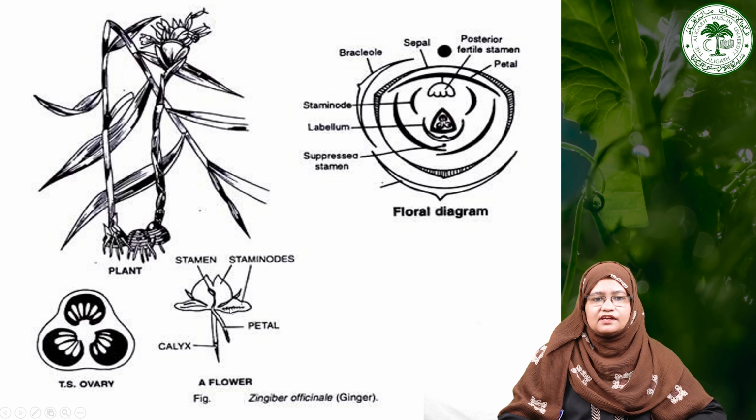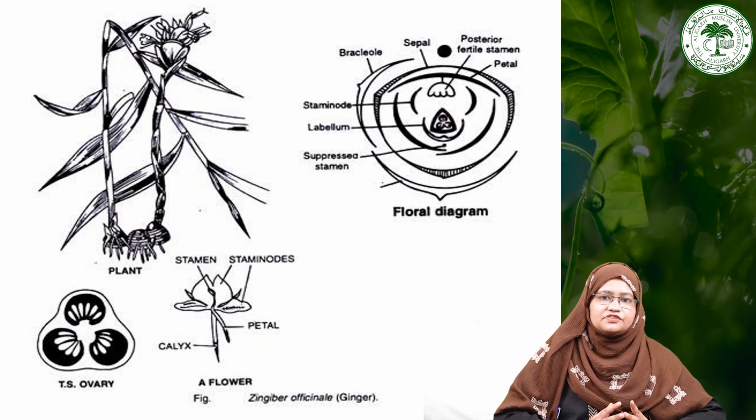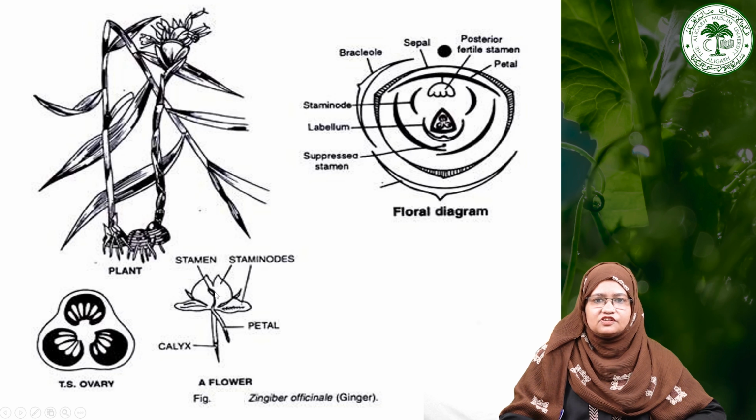And if we see the single flower, there is one fertile stamen, and there is a calyx and corolla which is modified into a tube-like structure. And you can see here there is only one stamen that is fertile, and these are the staminodes which we can see here. These are the staminodes, and it is from the labellum and the other lateral lobes.